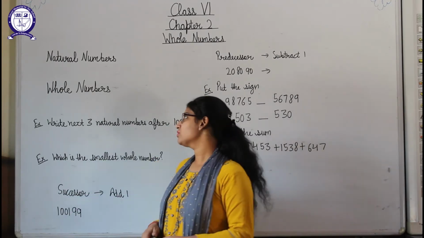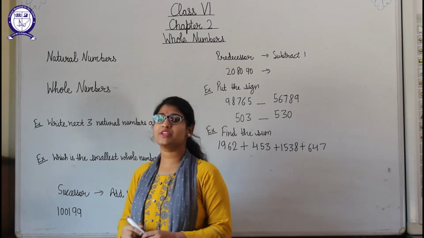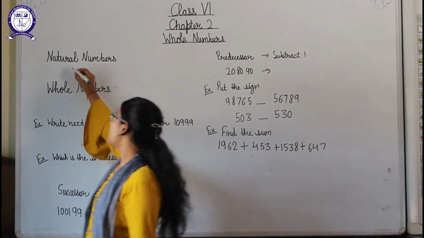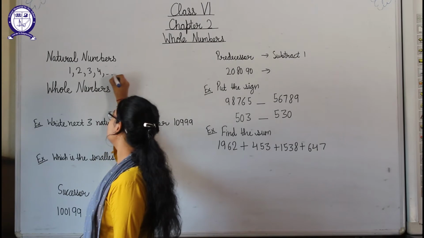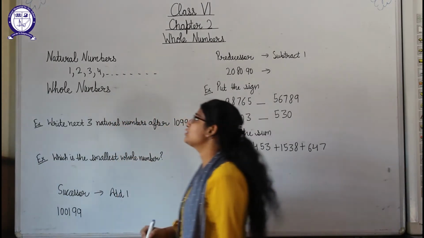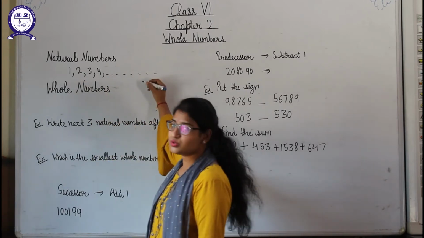Okay, so students, before whole numbers we should know what the natural numbers are. What are natural numbers, students? They start with 1: 1, 2, 3, 4, like this. All the positive numbers starting from 1 are natural numbers.